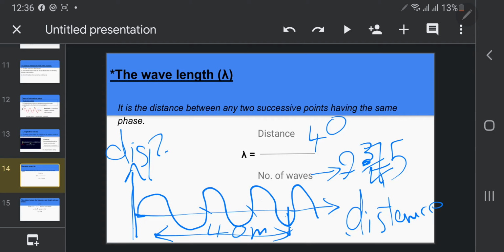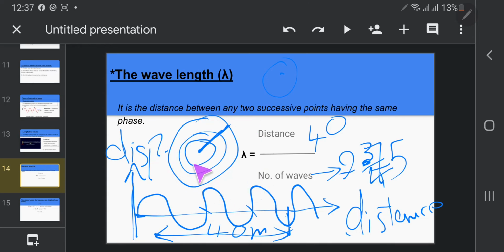Okay, but when the waves are drawn in this method, with circles, the radius of the first circle is the distance. This radius equals the distance. And the number of waves is 1, 2, 3. Okay?